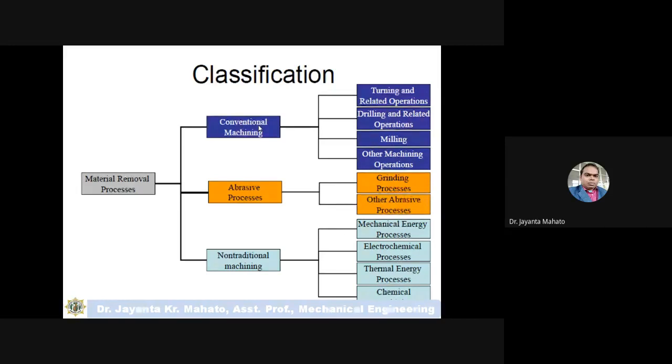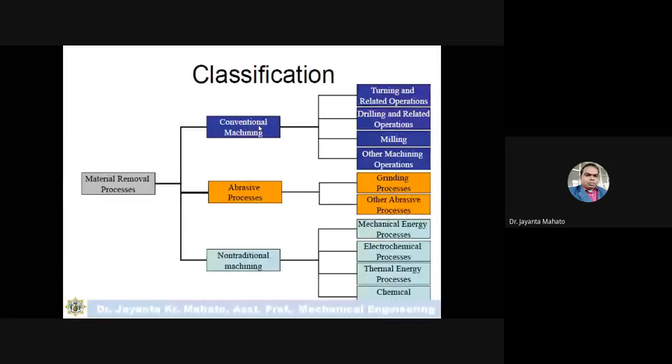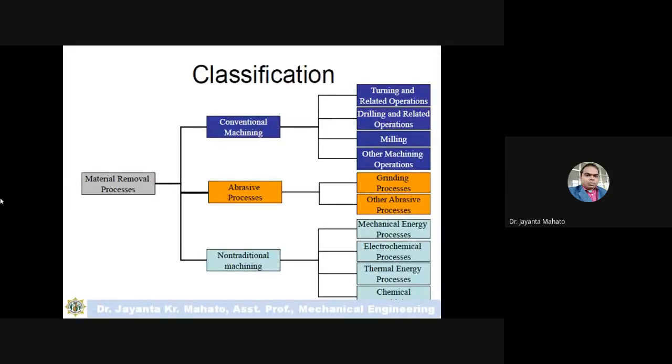But in non-traditional machining processes, there is no direct contact between tool and workpiece. And there is also another metal removal process called the abrasive process, in which abrasive particles are used as a tool, like a grinding process.